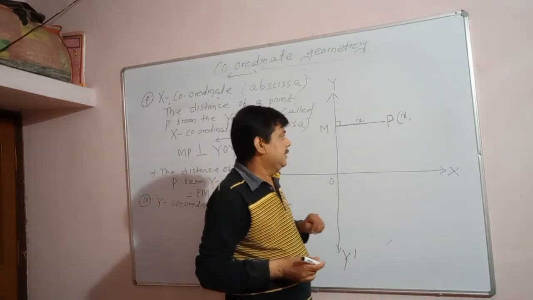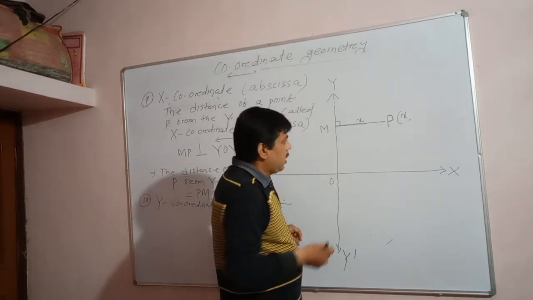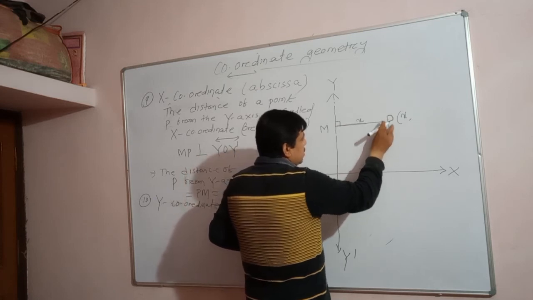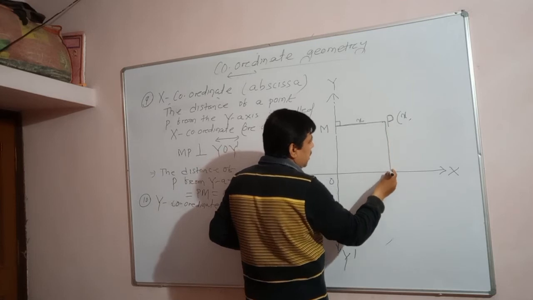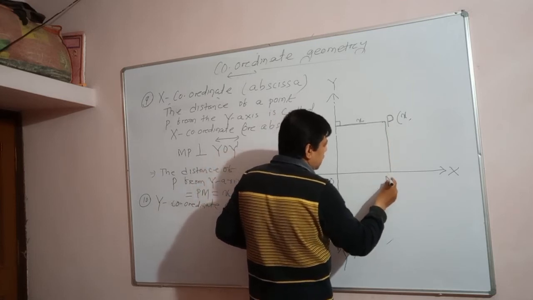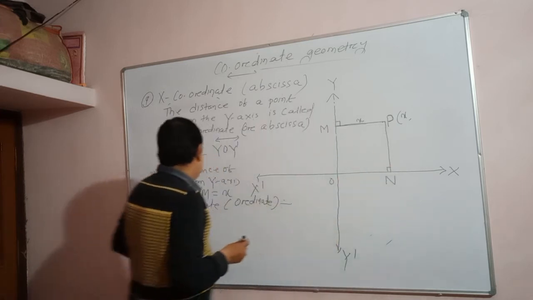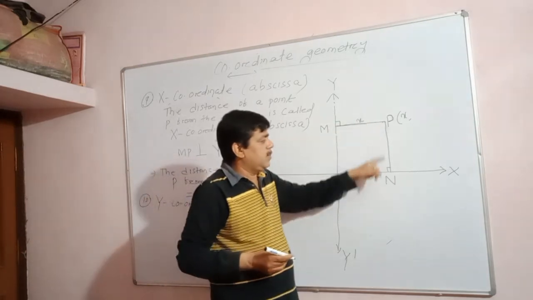Students, if we ask you what is the distance of the point P from the x-axis, what do you have to do? We have to draw a perpendicular, which is known as PN. So PN is perpendicular to the x-axis. Understand, the distance of a point P from the x-axis.